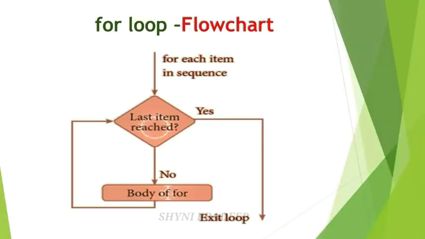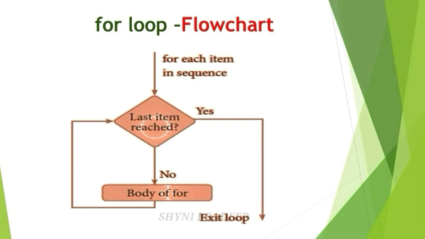Check whether the last item is reached. First take one value and check whether the last value is reached or not. If the last value is not reached, then the body of the loop will be executed. Next, increase the value of that control variable. After that, again check whether the last item is reached or not.